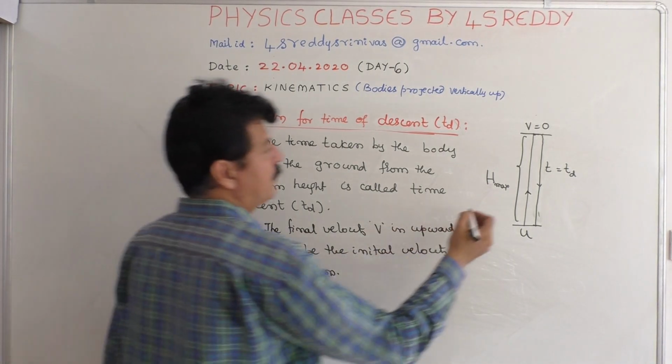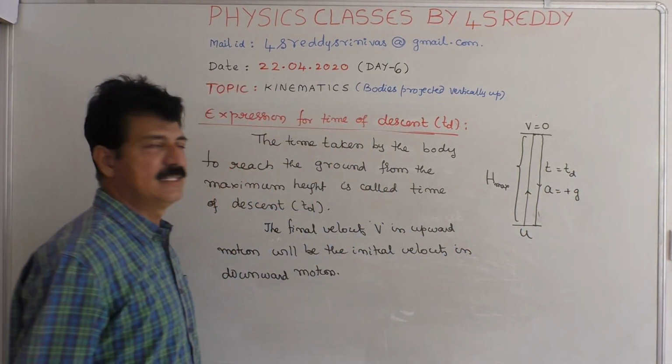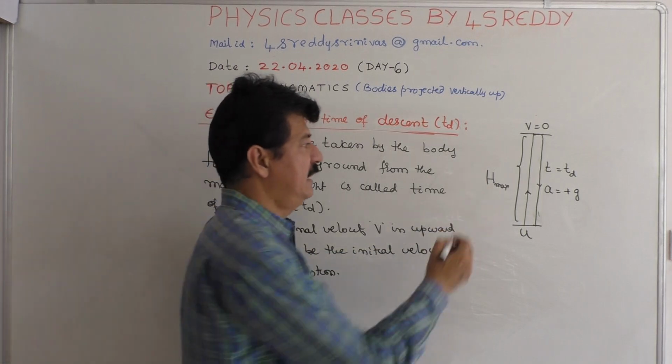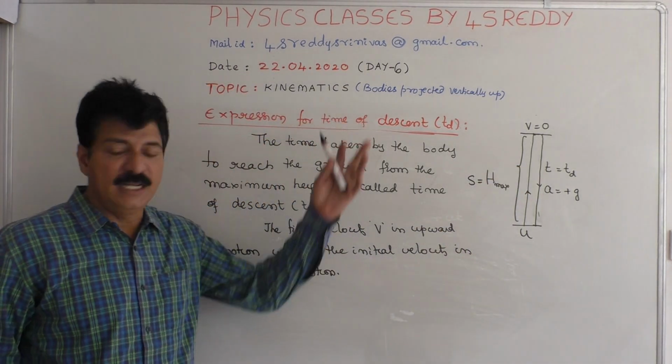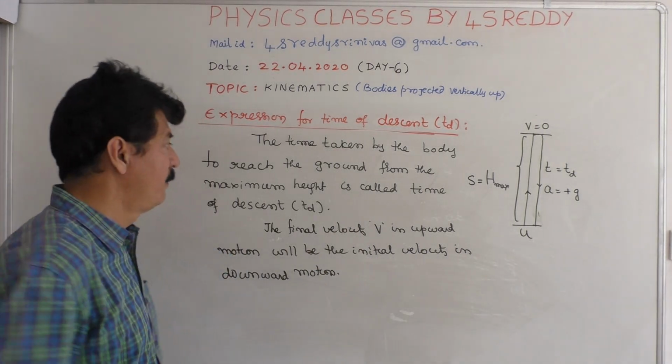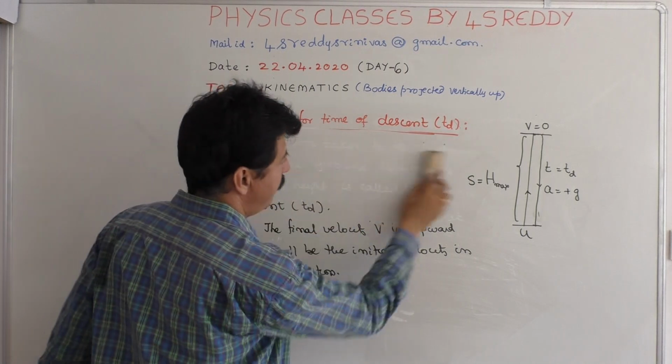Whenever you consider downward motion, a becomes plus g. So S is already known as H maximum, a is known, and the initial velocity is V. Therefore, we can substitute in the equations.